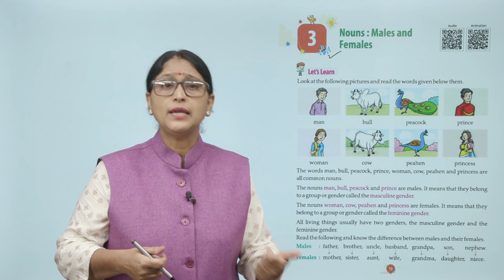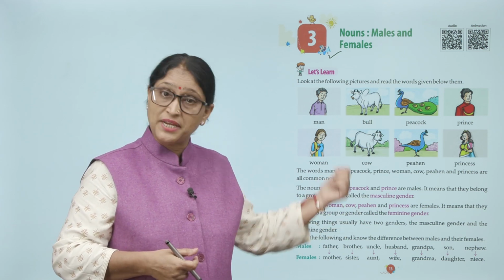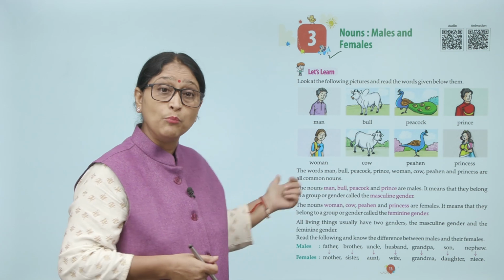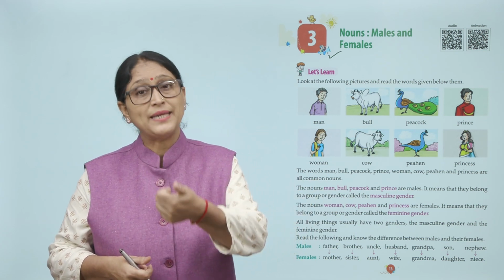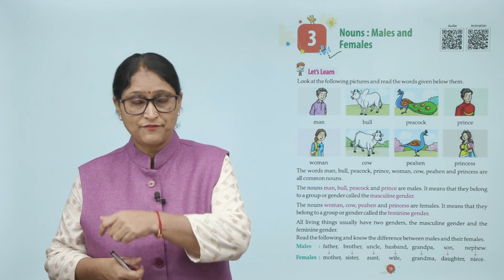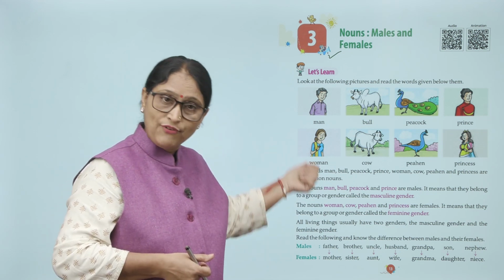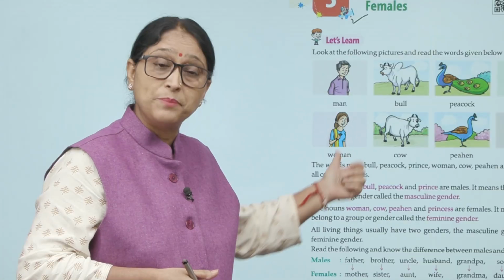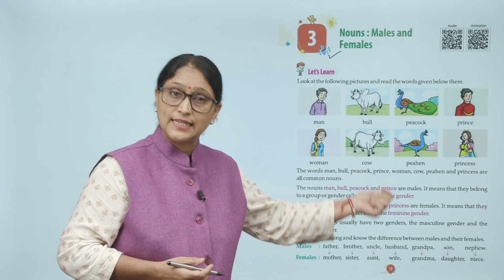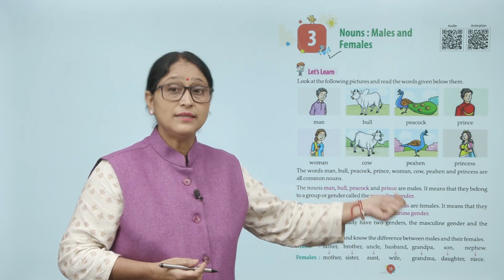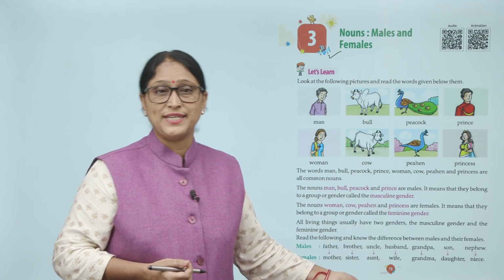Now read the following and know the differences between male and their females. Now males: father, brother, uncle, husband, grandpa, son and nephew. Male, father; females, mother; brother, sister; uncle, aunt; husband, wife; grandpa, grandma; son, daughter; nephew, niece.